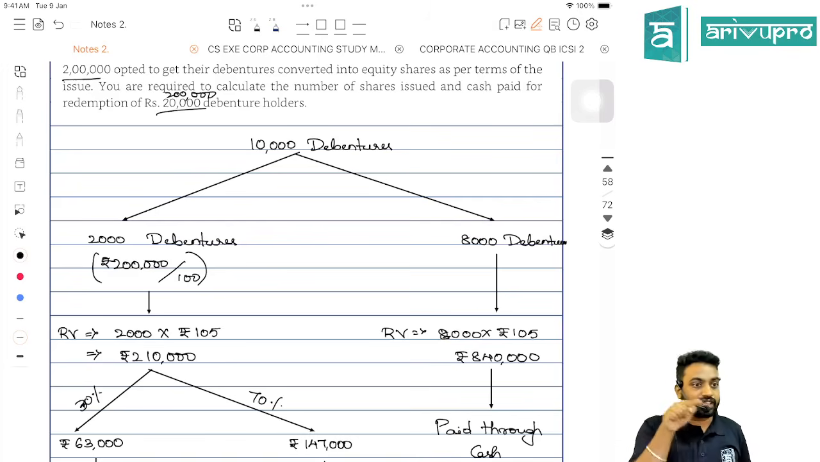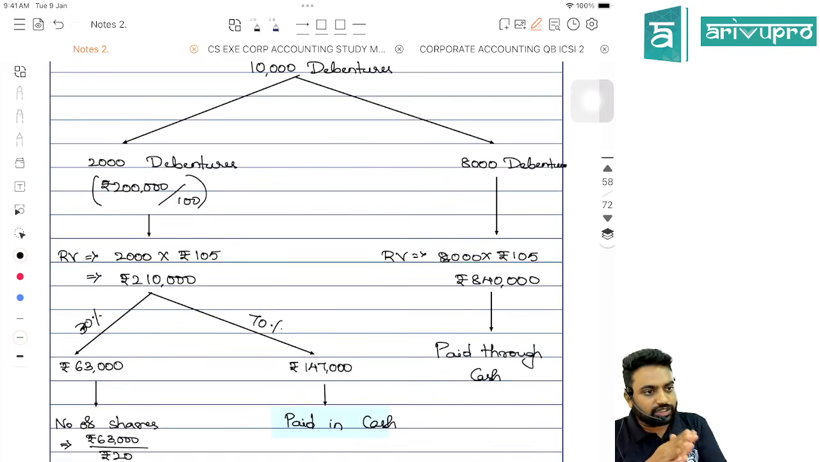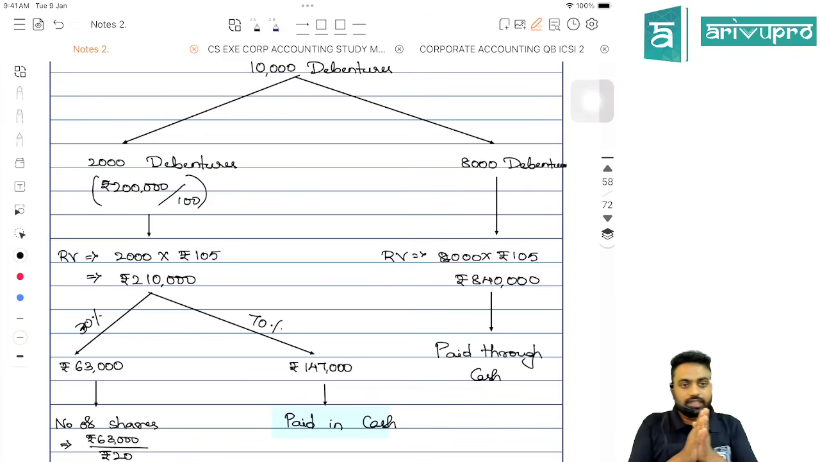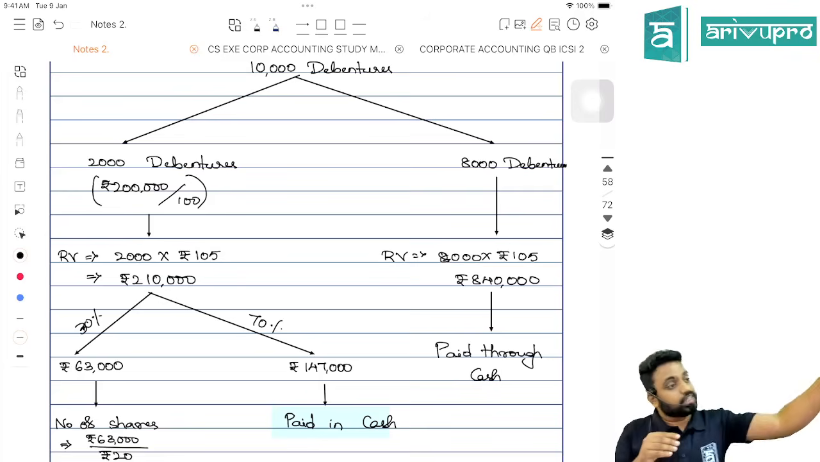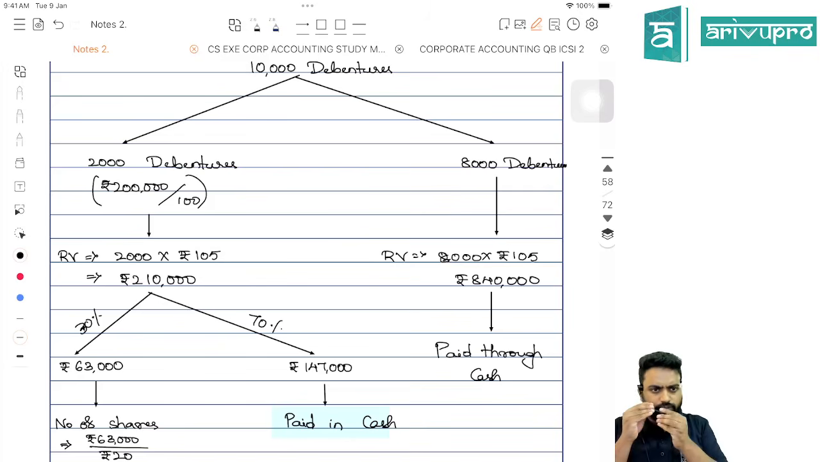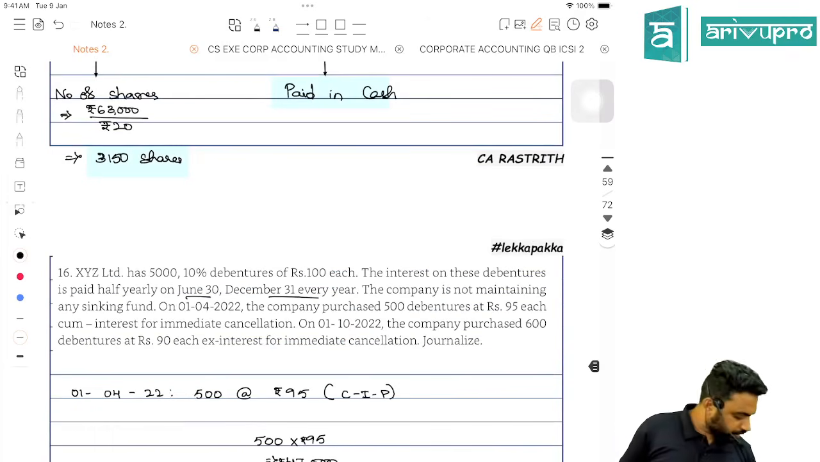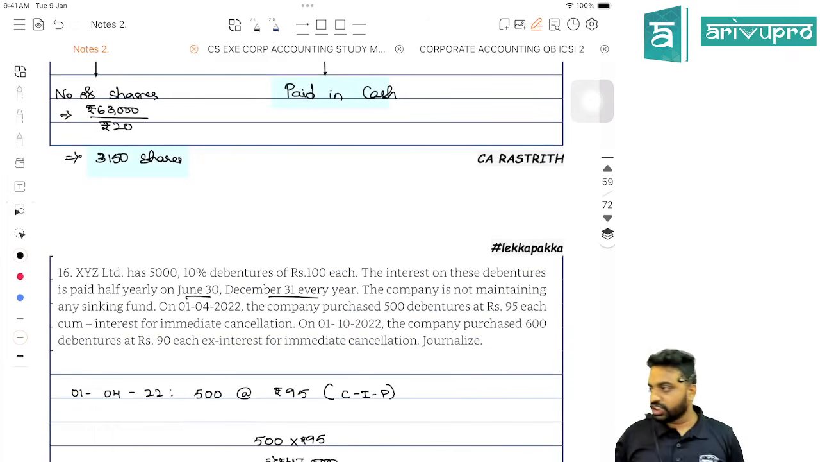The 2,10,000 consideration, we are satisfying how? Conversion option is given for 30%, no? So of the 2,10,000, 30% we are going to issue as shares, the remaining 70% we are going to pay through cash. So 2,10,000 I am going to divide into 30 and 70: 63,000 and 1,47,000. So 63,000, you should divide by issue price, not face value, to arrive at the number of shares to be issued. Net proceeds. So you will get the number of shares to be issued as well as how much cash to be paid. This was all about redemption of debentures. Clear?